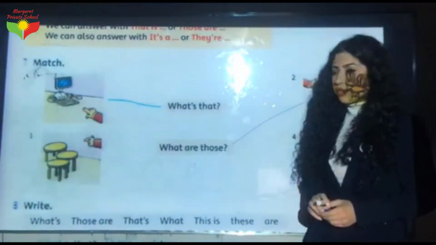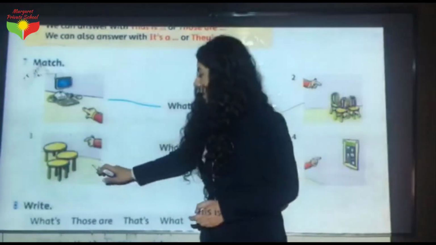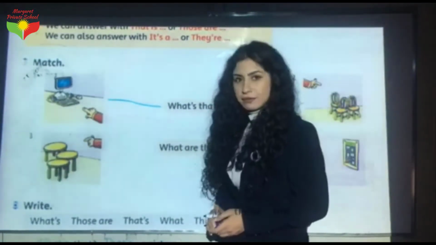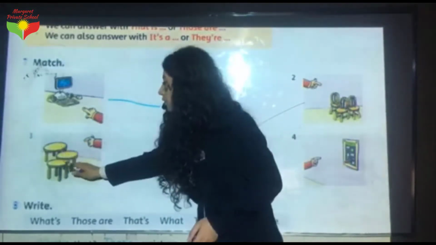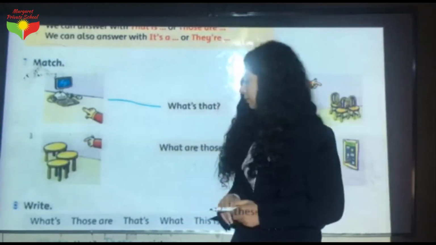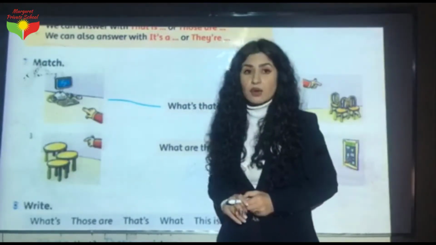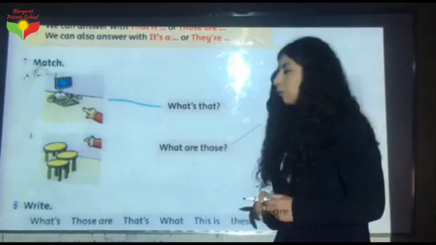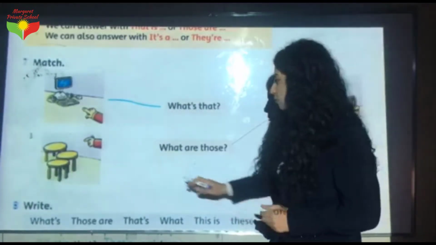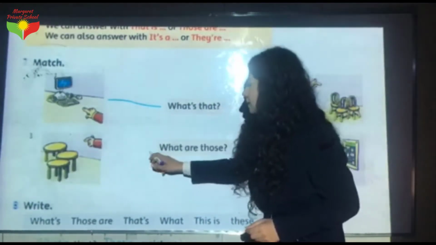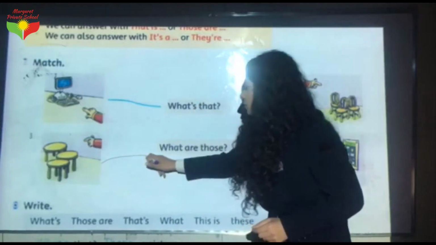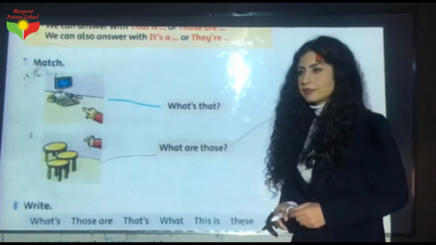Now let's go to the third one. Look at this picture. How many tables do we have? One, two, three. We have three tables. So we can't say what's that. We have to say what are those, because we have three tables. So match the third one to what are those.